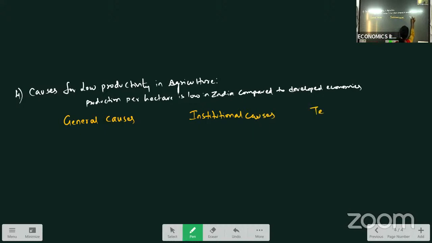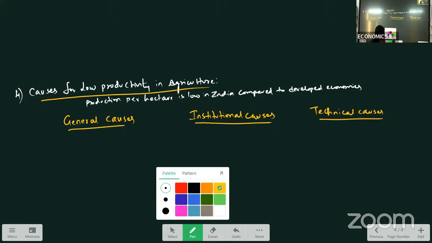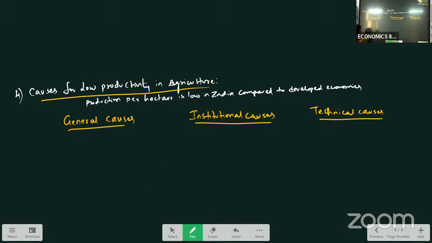And technical causes. These are the main causes. Means the causes for low productivity is divided into general causes, institutional causes, and technical causes. So we have categorized the causes into three types. So what are the general causes over here?